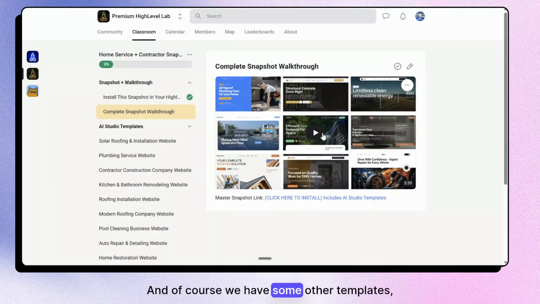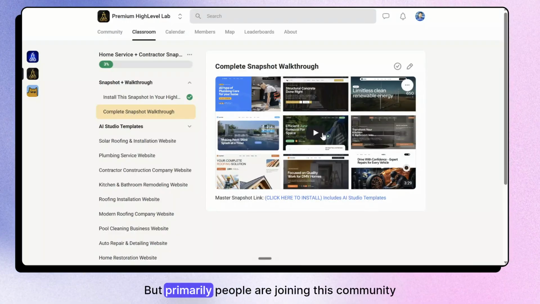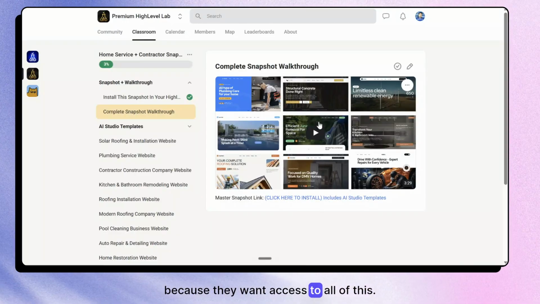And of course, we have some other basic templates as well, which are built on the normal page builder. But primarily, people are joining this community because they want access to all of this.